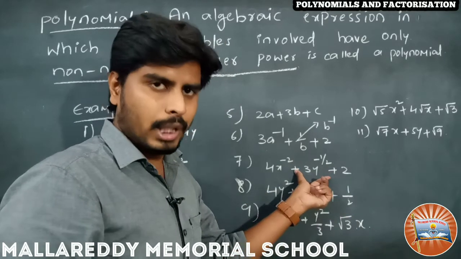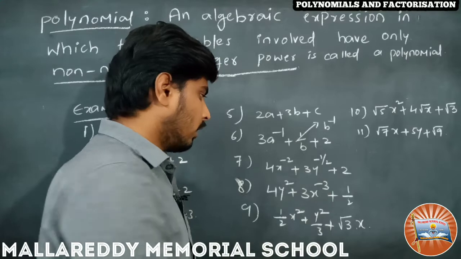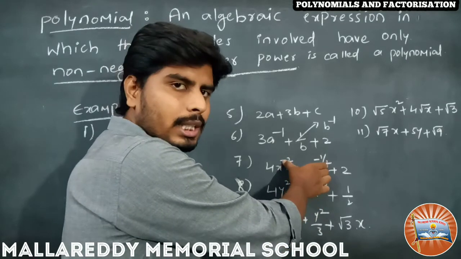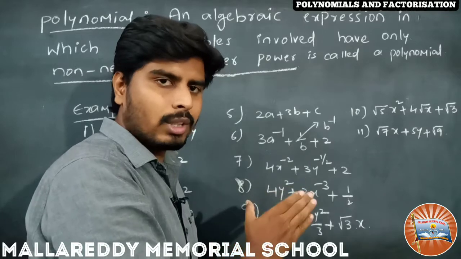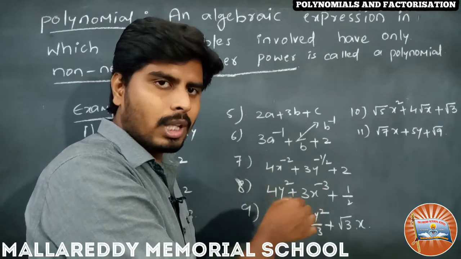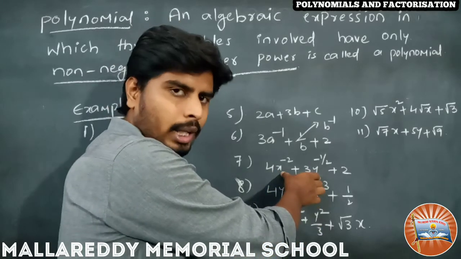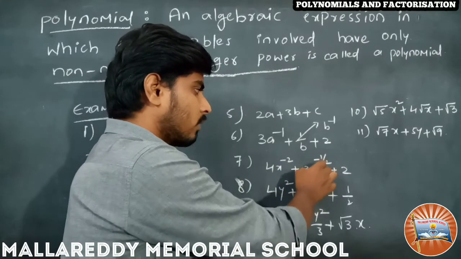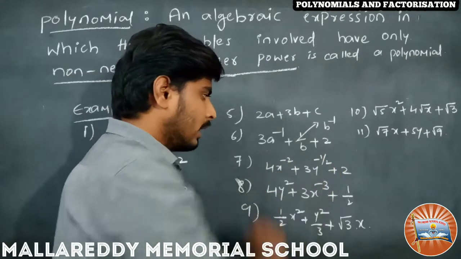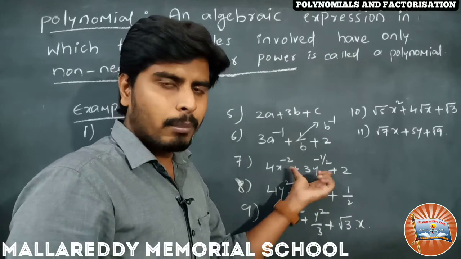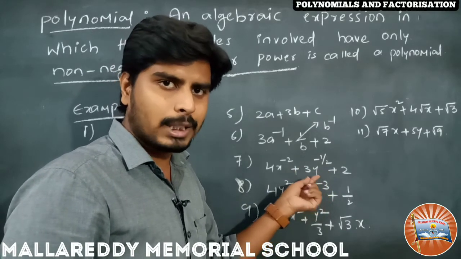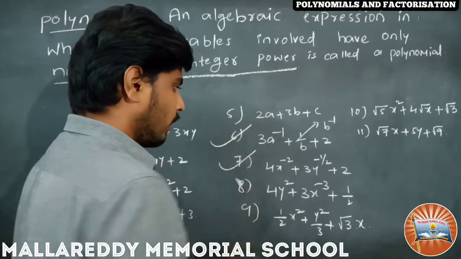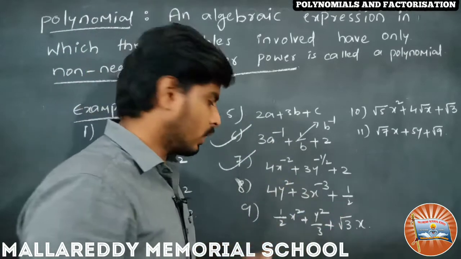So it is not a polynomial, because the involved variables x and y do not have positive integer powers. We must have positive integer powers on the involved variables. Here x has the power minus 2 and y has the power minus 1 by 2. For this reason this is not a polynomial, but it is an algebraic expression. So these two fail to satisfy the polynomial condition.